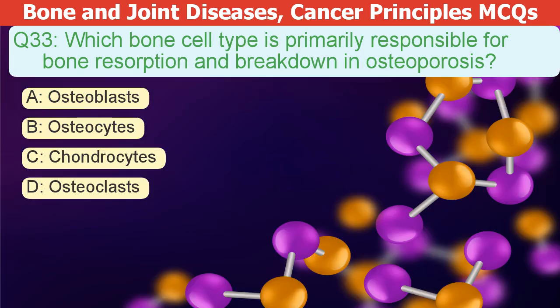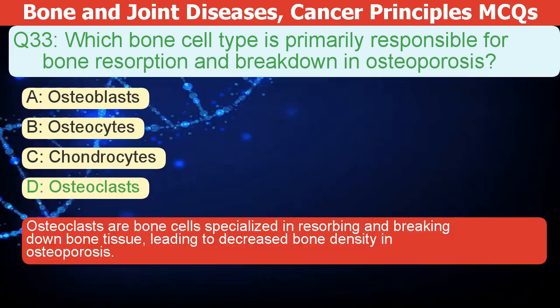Which bone cell type is mainly responsible for bone breakdown in osteoporosis? A. Osteoblasts. B. Osteocytes. C. Chondrocytes. D. Osteoclasts. The correct answer is D. Osteoclasts are bone cells specialized in resorbing and breaking down bone tissue, leading to decreased bone density in osteoporosis.